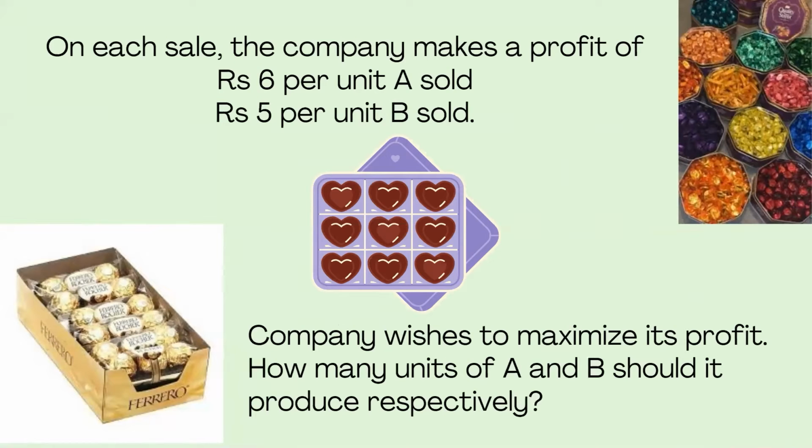So here we are given certain criteria and certain restrictions, and we are given a situation. Now we need to make the best out of the situation. That is, we need to answer how many units of A and B can be produced, as the intention of the company is to make the maximum profit.